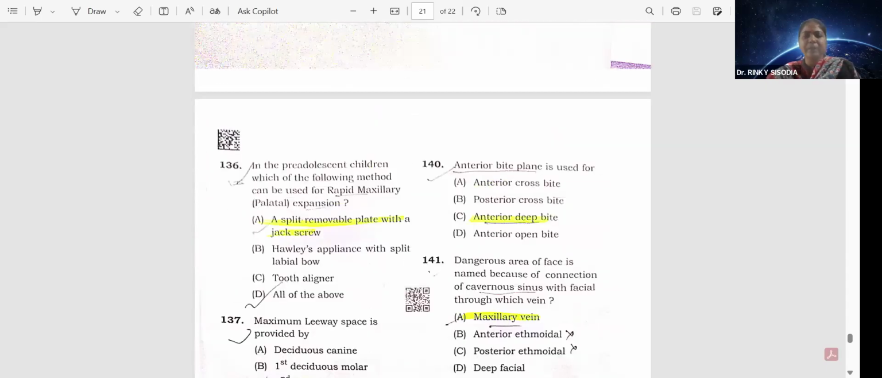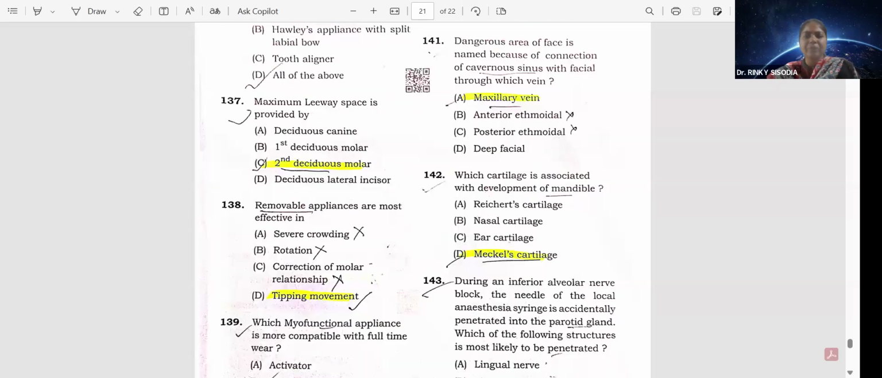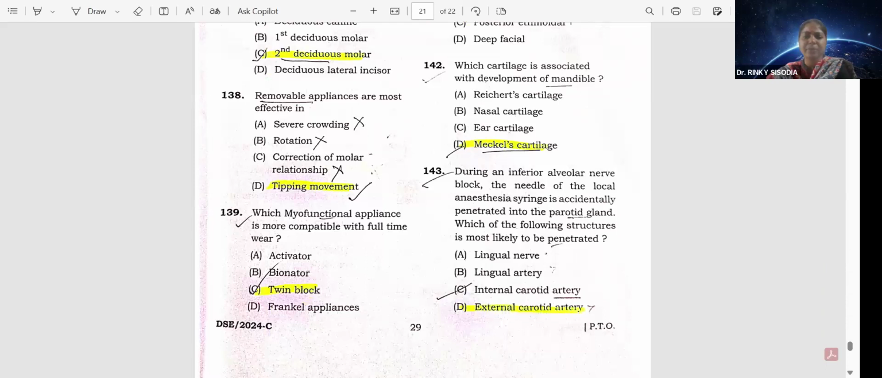Question 140. Anterior bite plane is used for anterior deep bite. Option C. Okay, dangerous area of face is named because of connection of cavernous sinus with facial vein through which vein? That is a maxillary vein. Option A. Which cartilage is associated with development of mandible? That is Meckel's cartilage. Option D.